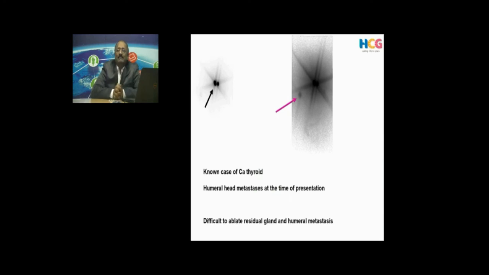There is no sufficient uptake there. So what happens, the treatment will not be good. So whenever we have a doubt, we recommend that the patient undergo a revision surgery or completion thyroidectomy, and then we do the surgery.